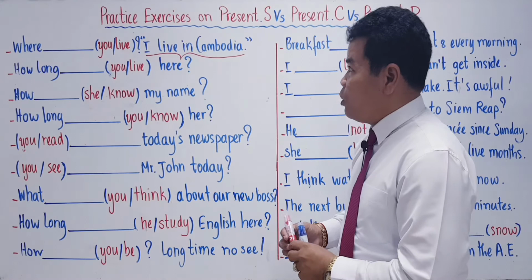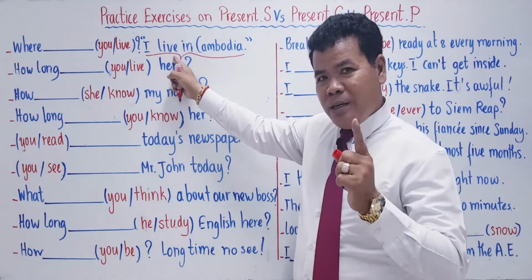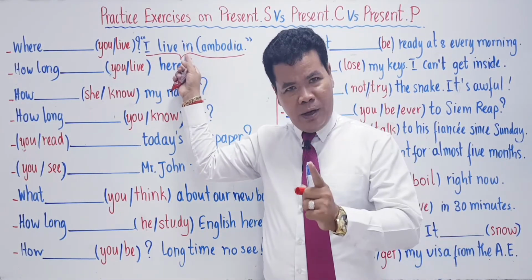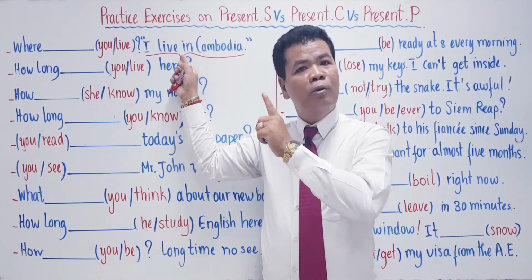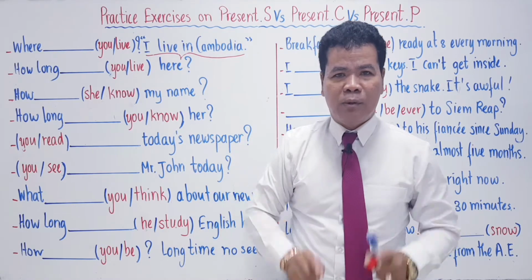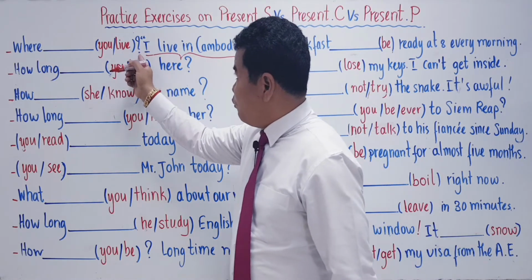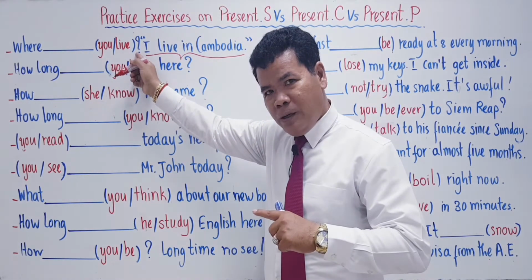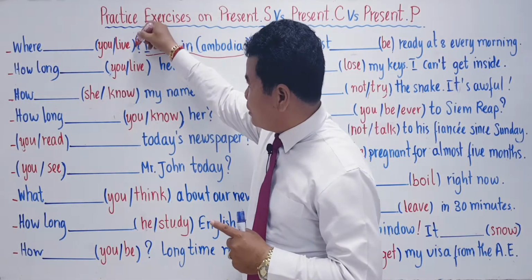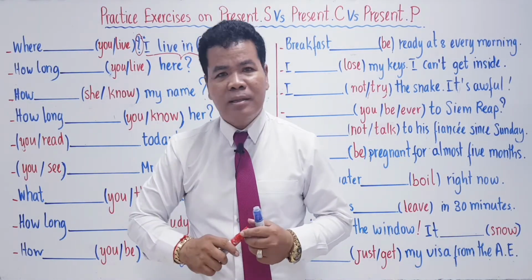Now, let's go all together. So try to do it like that, okay? The right choice is present simple. When you know it is the right choice of present simple, you have to go to the forms. How do you make the form of present simple? Now let's go all together. Look at the form. Is it positive, negative, or question? What do you see in here? It's the question mark. This must be a question sentence.